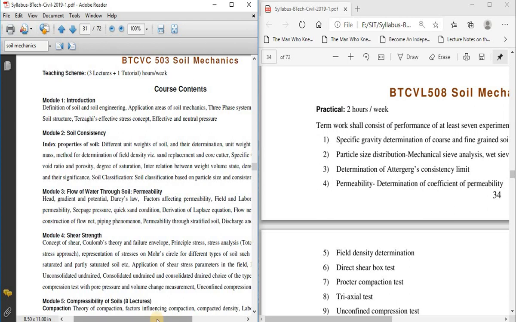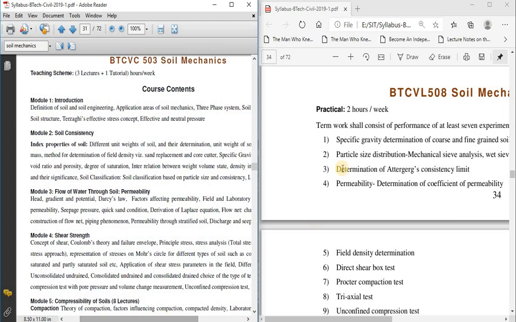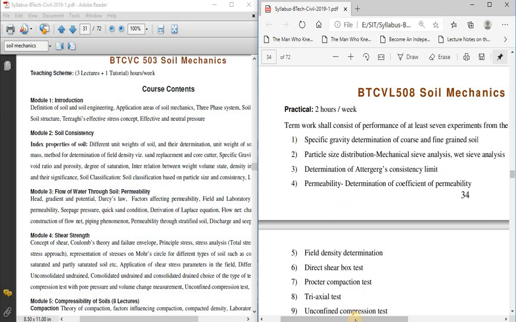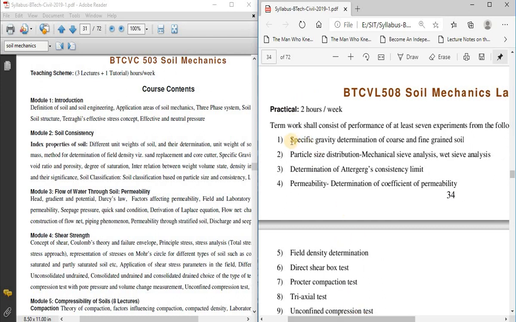In the first and second modules we have studied the index properties of the soil. In the first practical you are going to study the specific gravity determination. Specific gravity is present in unit number 2, and how to find it we are going to study in laboratory practical number 1.